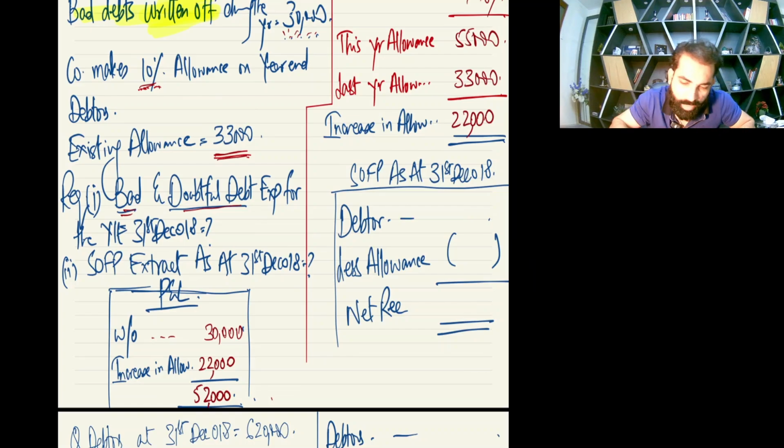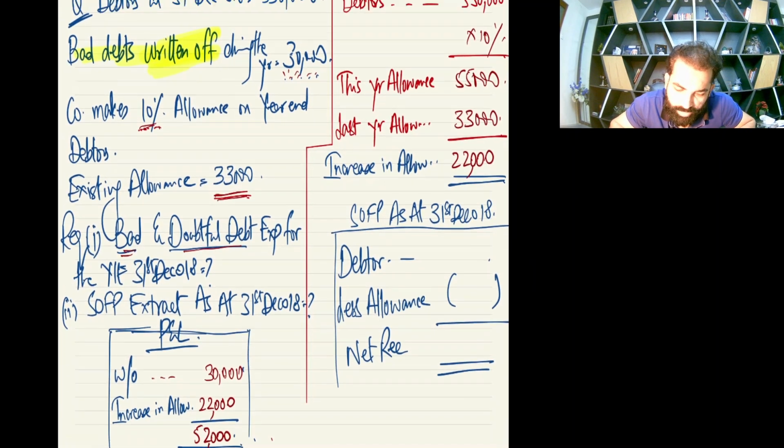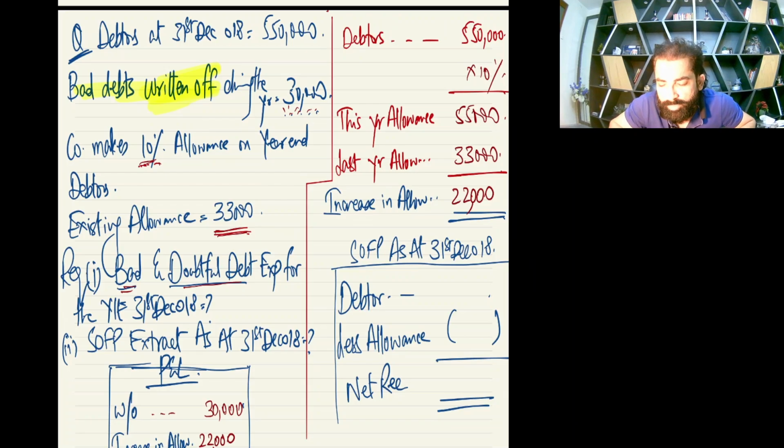Okay, now the next thing is SOFP. In SOFP we have to report closing numbers. So what is your closing debtors? It's 550. And you don't need to deduct 30,000 from this 550 because it was already written off. Read the statement, already written off.